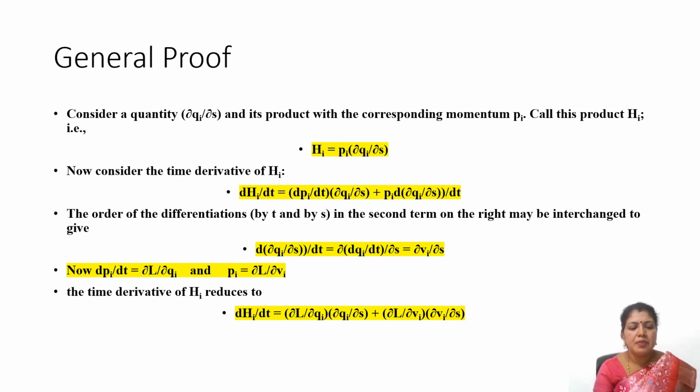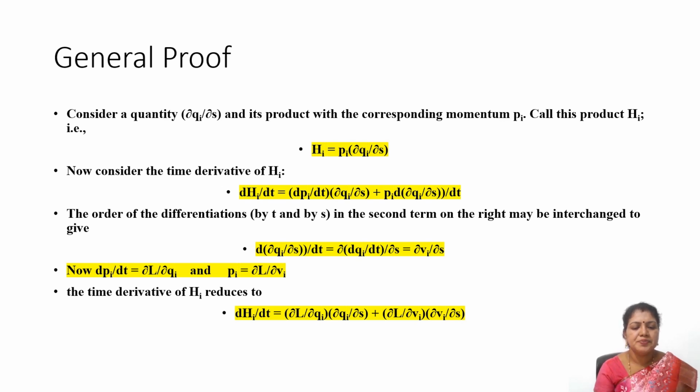Therefore, dpi/dt will be ∂L/∂qi, we all know. If we differentiate the Lagrangian with respect to the position coordinate, we would end up with the rate of change of the momentum, dpi/dt. And therefore, substituting, dpi/dt is equal to ∂L/∂qi.